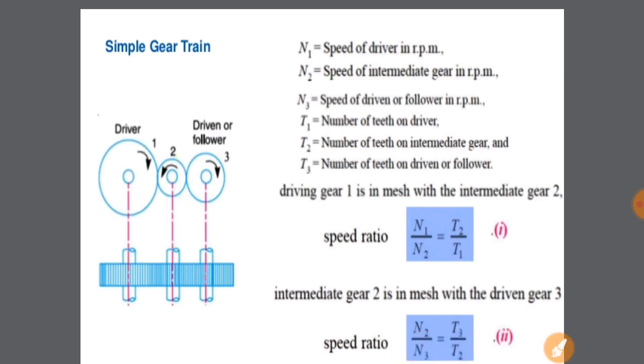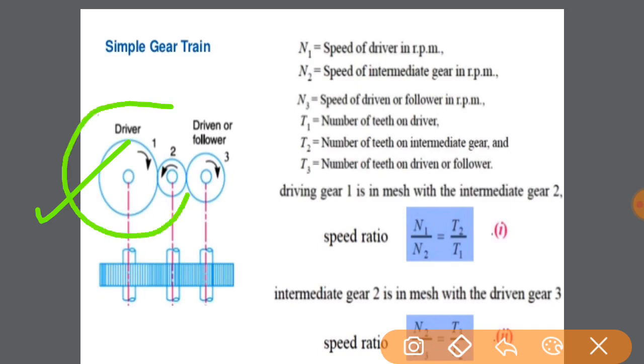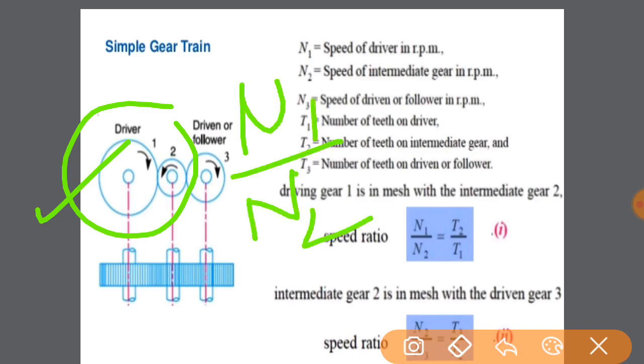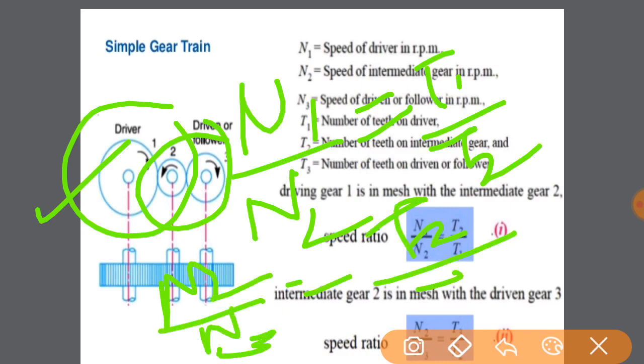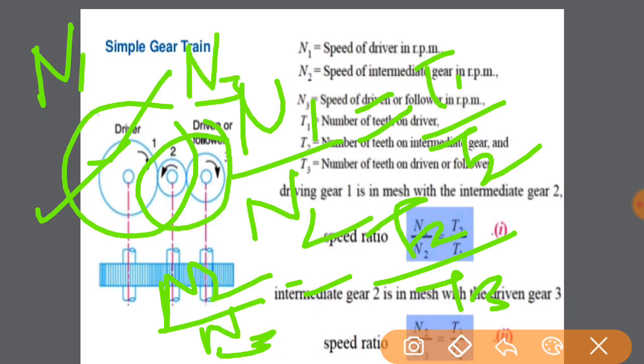So here we have three gears in the picture. What will be the speed ratio? First we will calculate the speed ratio between 1 and 2. That will be n1 by n2, equal to t2 by t1. For the combination 2 and 3, n2 by n3 will be equal to t3 by t2. I am calculating the speed ratio of the actual driver speed n1 and the final driven n3.